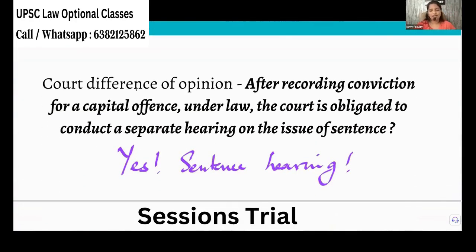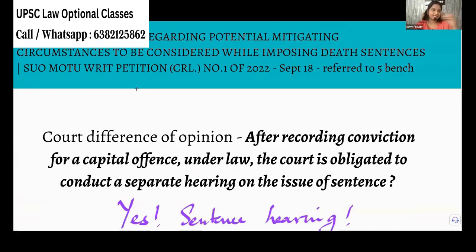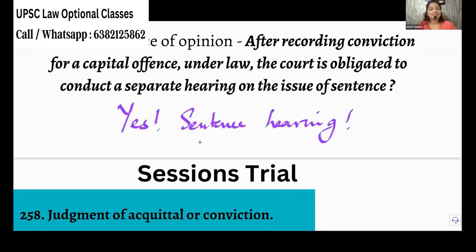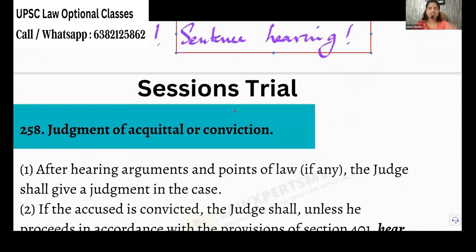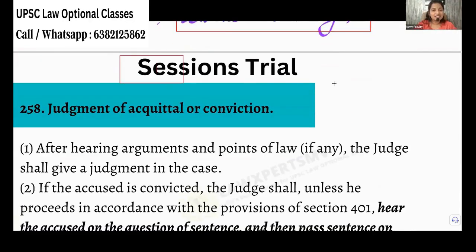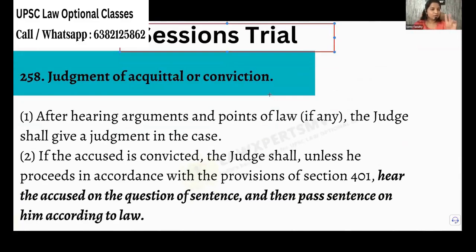Okay. So now, how do you decide? I told, right? We have an option whether we can give a life imprisonment or we can give a death penalty. How the judge selects this option is that they will have a sentence hearing. I will call out one section for you, need not write this section, just understand that's totally enough. In sessions trial, because there are only 2 courts which can give death penalty. Oh yeah, of course, Supreme Court can give.